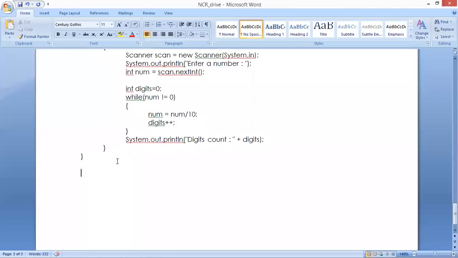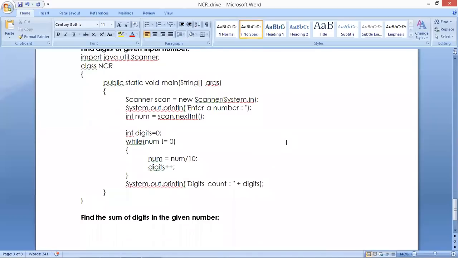Now in the same way, just find the sum. Sum is different. Find the sum of digits in the given number. Counting the digits in the given number is different; finding the sum of digits is completely different. Look at this. Suppose n equals 1, 2, 3.